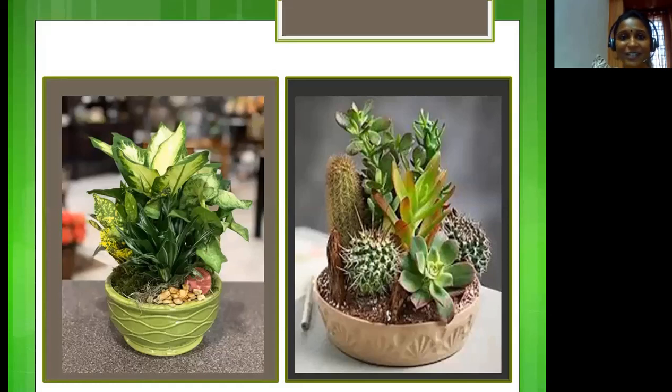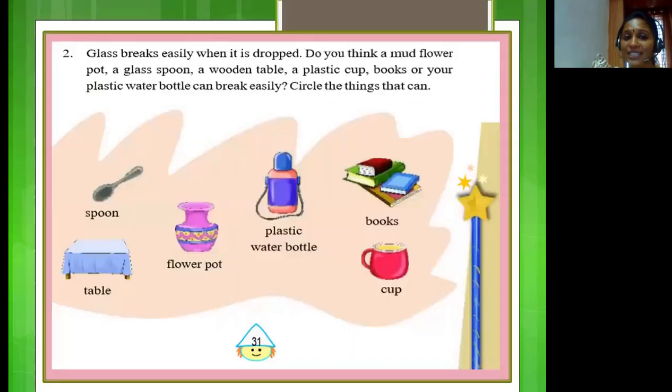They definitely look beautiful, right? Yes. Children, you have understood how to make a dish garden. Now, please try to do it and put the pot on your windowsill. You can also post the picture of your dish garden to my personal WhatsApp number. Moving on to our next activity in fun time.